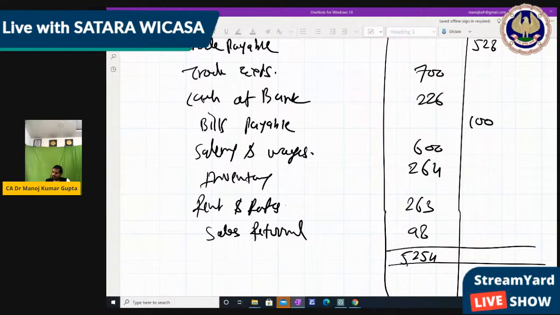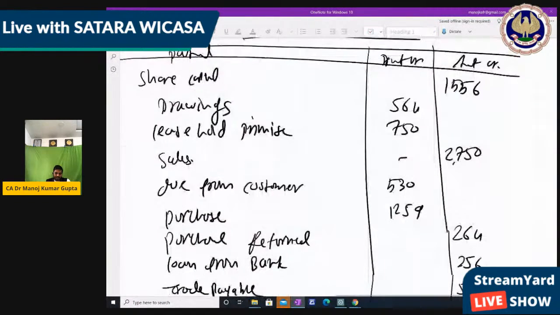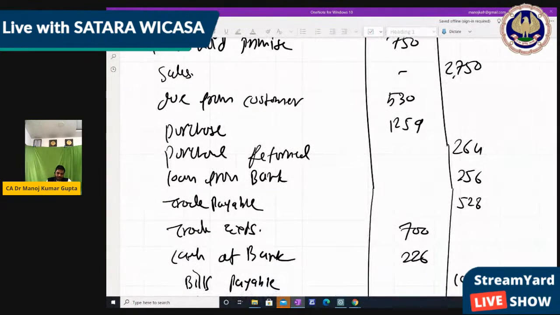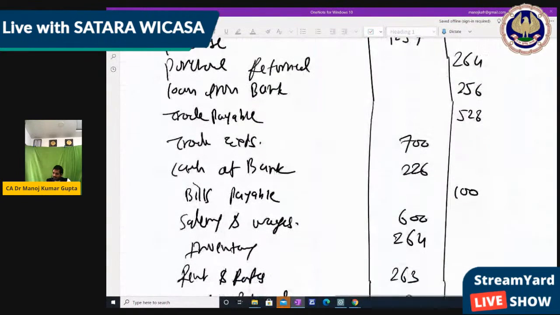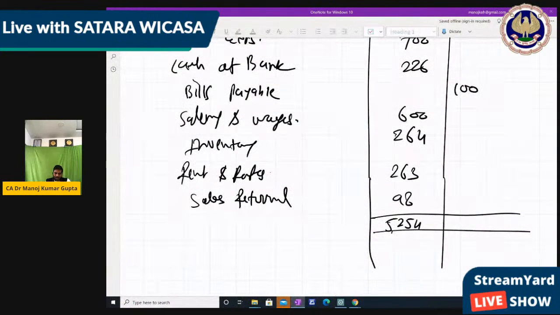Now take the total of the credit side. Credit side total: 1556 plus 2750 plus 264 plus 256 plus 528 plus 100. Yes, 5454. It's again a difference of 200.